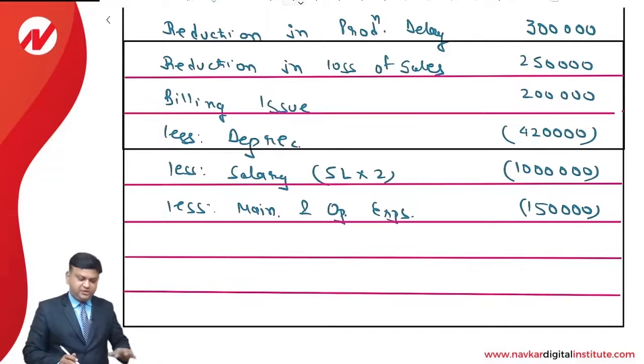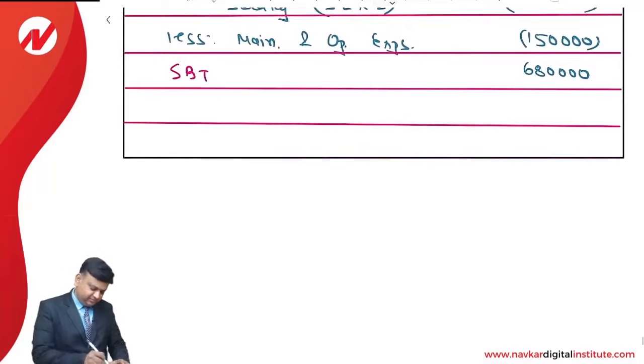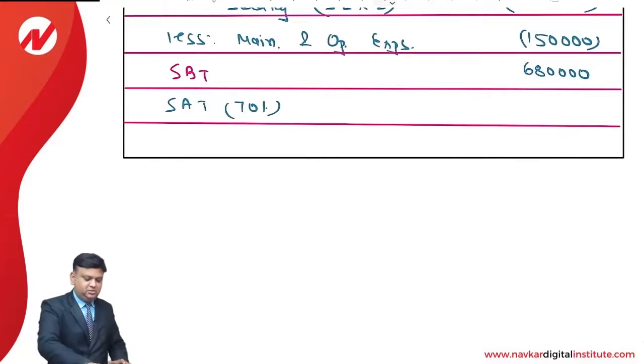So savings before taxes is 6,80,000. Income tax rate is 30%, so savings after taxes is 70%, that is 4,76,000.